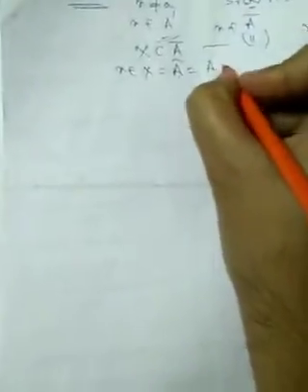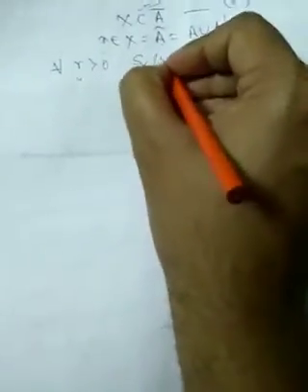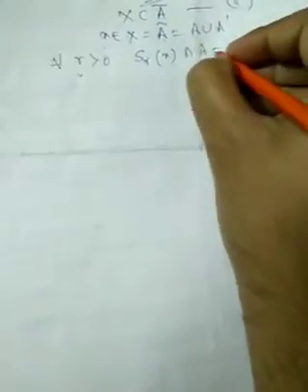Now the converse part: let me assume that A is dense. So A closure equals X. Then for each x, we have x belongs to A closure. Now x belongs to A closure means x is either a point of A or a limit point of A. Therefore, we say that for every r greater than 0, S(r, x) intersection A is not equal to phi.